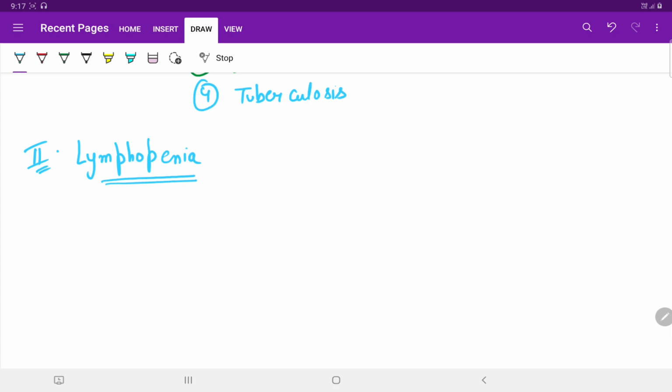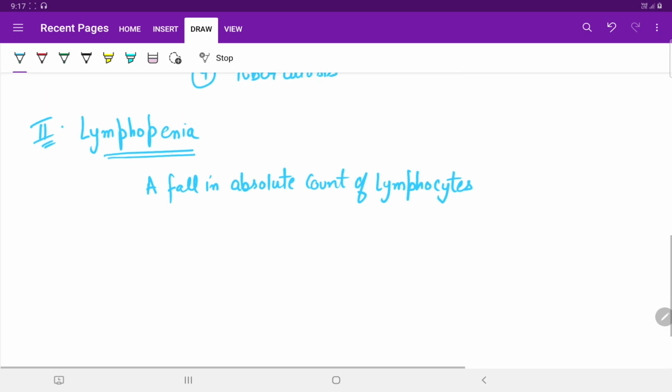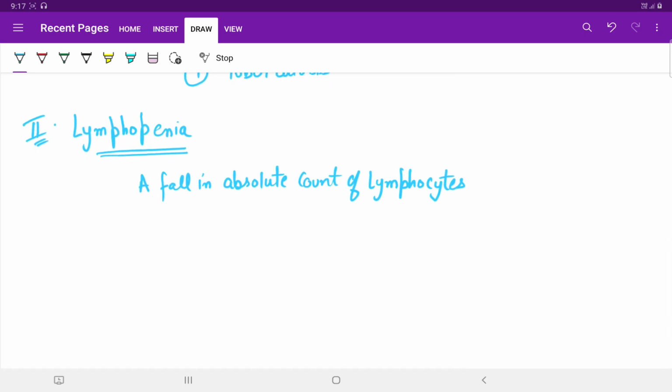This is a fall in the absolute count of lymphocytes below the minimum value of 1500 per microliter. This is referred to as lymphopenia.